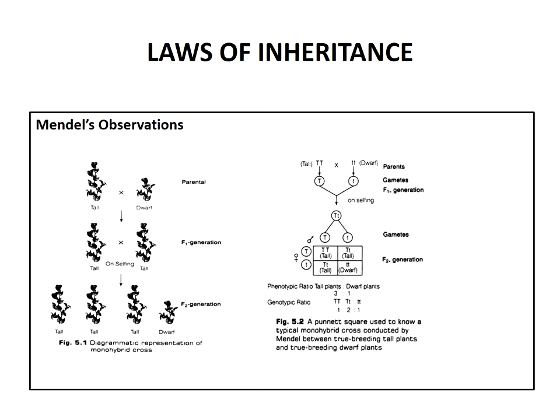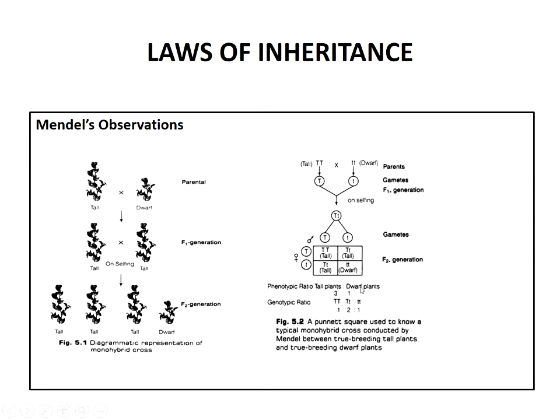The trait that appeared in the F1 is called the dominant trait, while the other trait is the recessive trait. So the trait which appeared in the F1 generation is dominant; here tall is dominant while dwarf is recessive. In the tall and dwarf traits, tallness is dominant over dwarfness, and dwarfness is recessive.